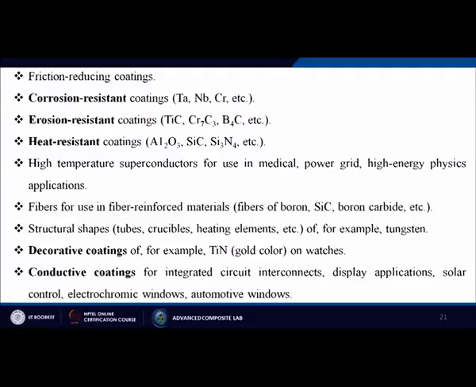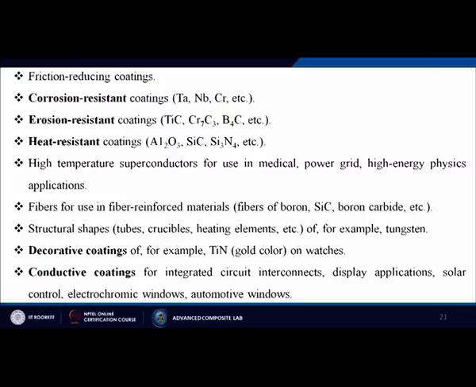Some decorative coatings, for example titanium nitride, gold color on watches, whatever we call gold plating, like my watch. Then conductive coatings for integrated circuit interconnects, display applications, solar control, electrochromic windows, automotive windows.